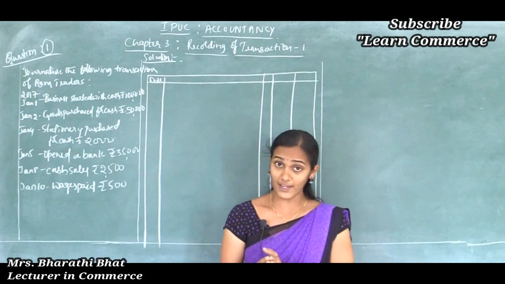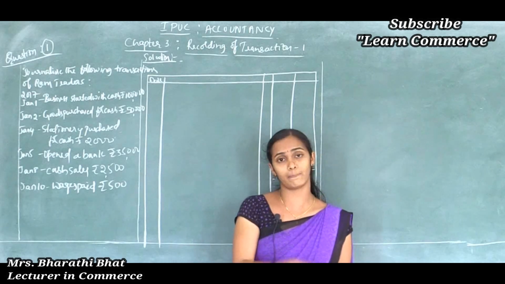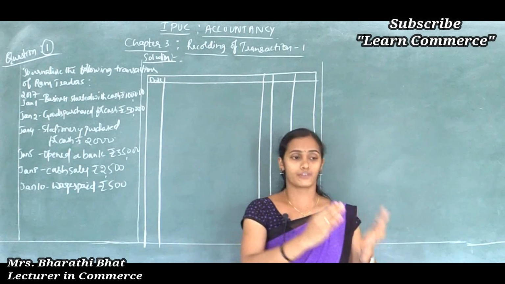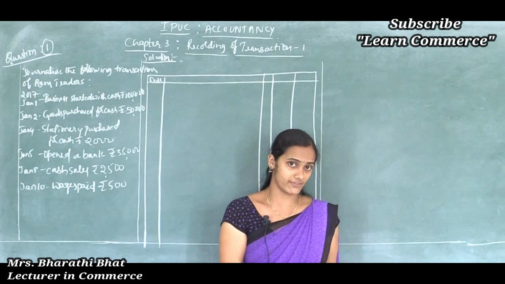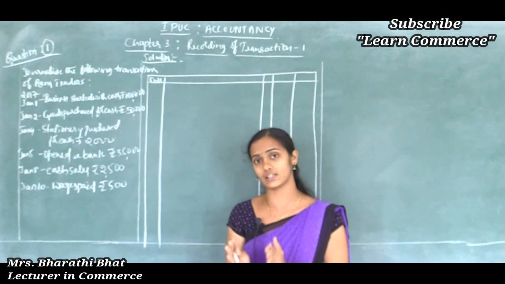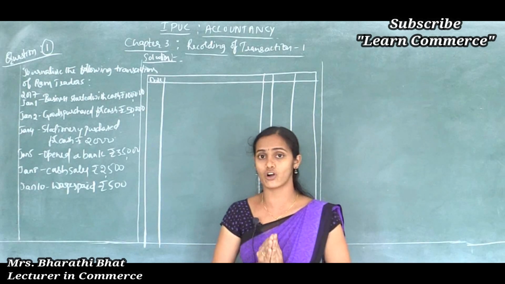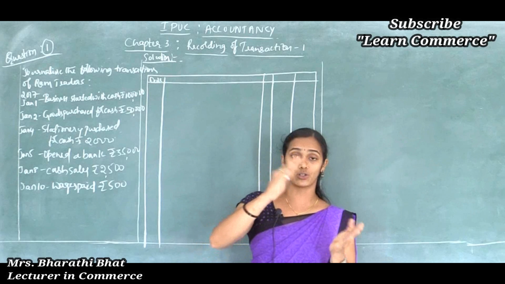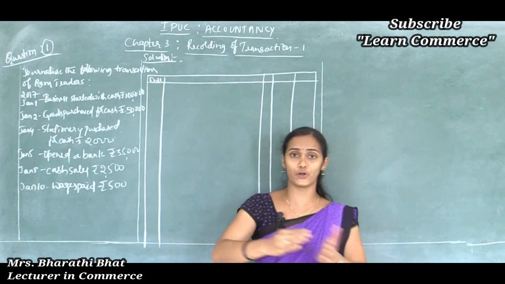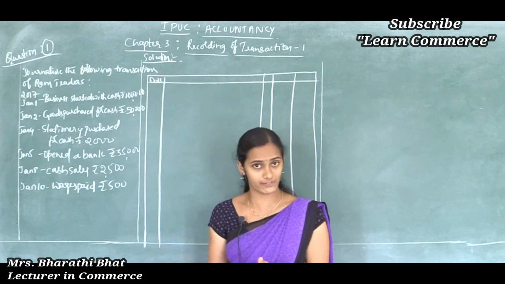To prepare the financial statements, we need source documents, proper documents. From the documented evidence, we can record the transactions in the books of account. Initially we record the transaction in the book called the journal. Later the journal entries are posted or transferred to the ledger account, that is, the individual accounts.